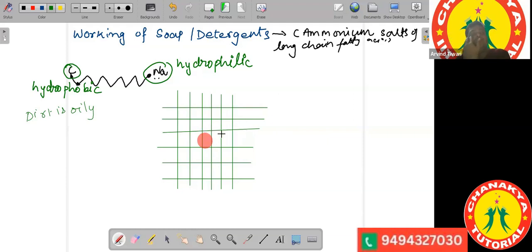When you immerse your clothes, these molecules find certain sites on the clothes which are oily in nature, and those sites are the sites of dirt. So they attach to the sites of dirt like this. The hydrophobic end is attached towards the dirt, and the hydrophilic end is attached to the water. So you understand how it gets attached?